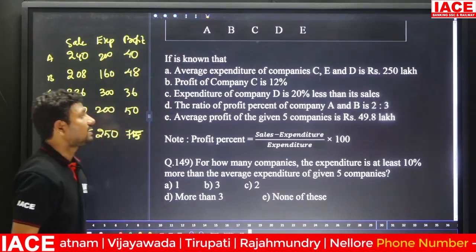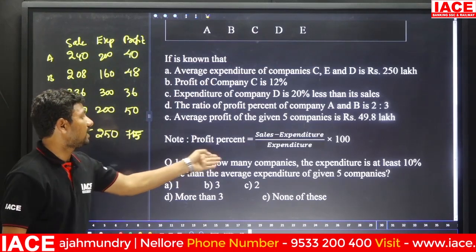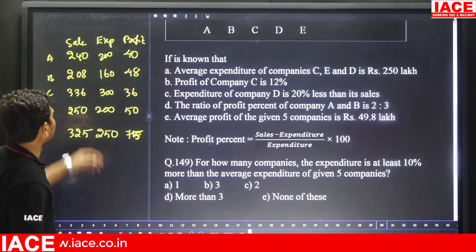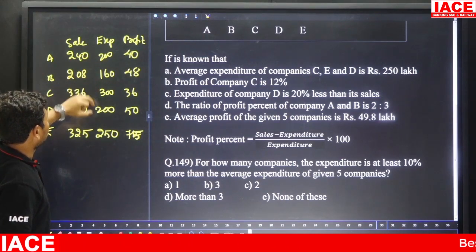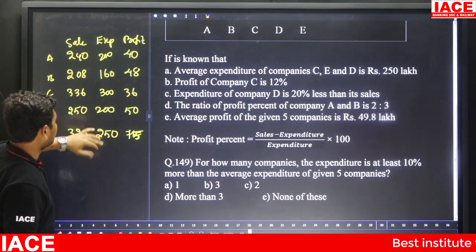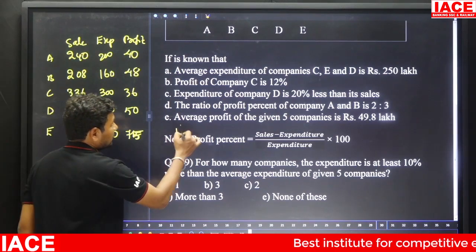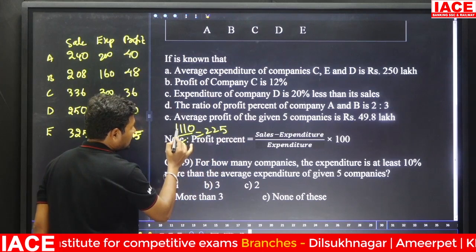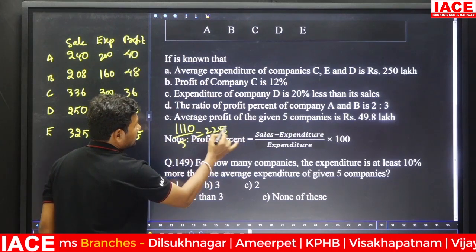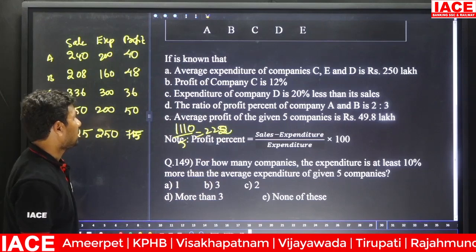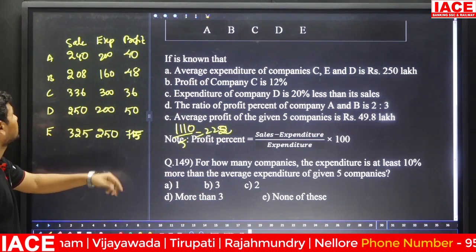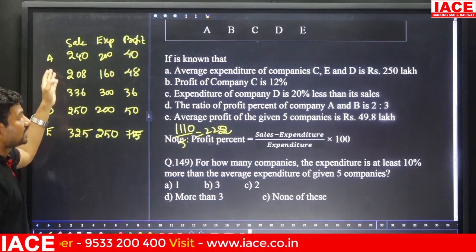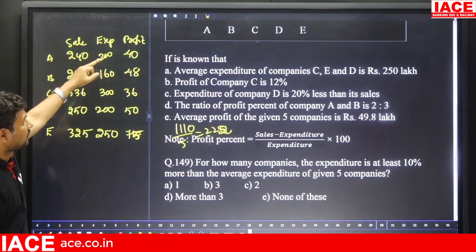For how many companies the expenditure is at least 10% more than the average expenditure of given 5 companies? Okay. Average expenditure of given 5 companies. Here 200, 300, 500, 200, 200, 500, it is 1000 and 50 plus 60 is 110, 110 by 5, it is equal to 22, so it becomes 220. Then at least 10% more means, how many companies' expenditure is more?